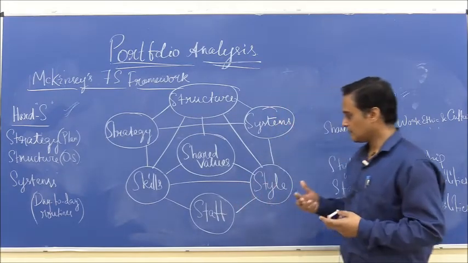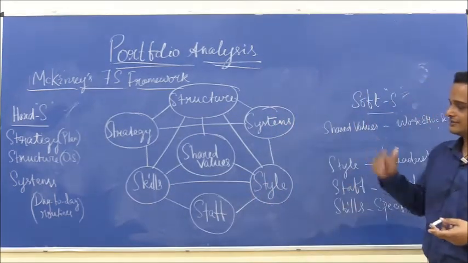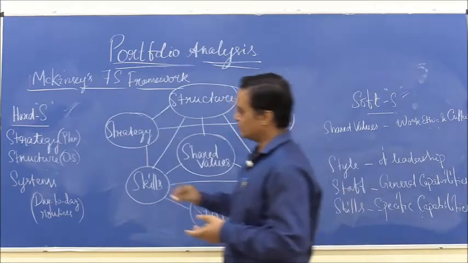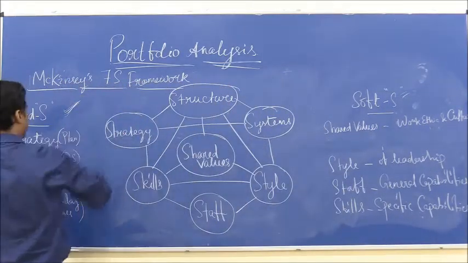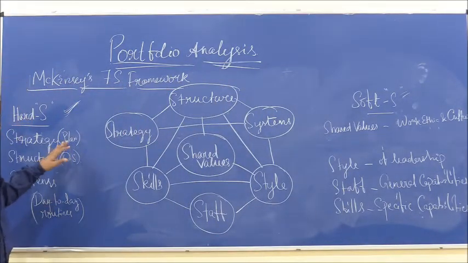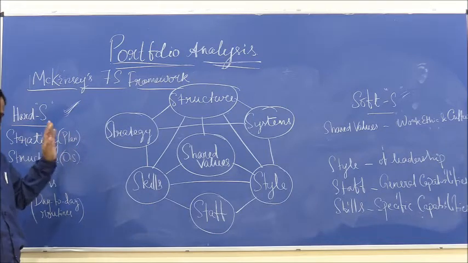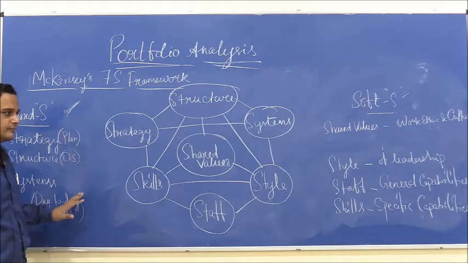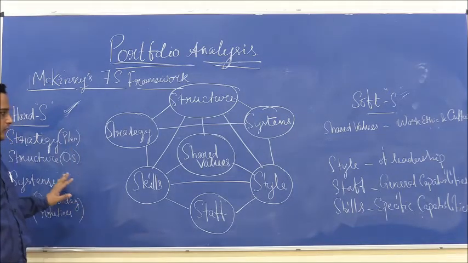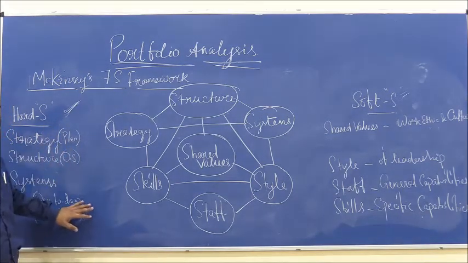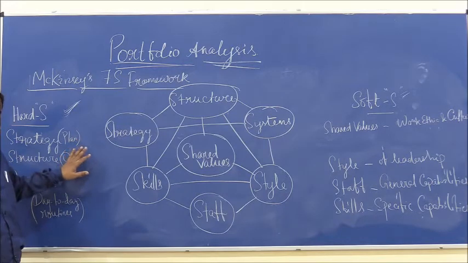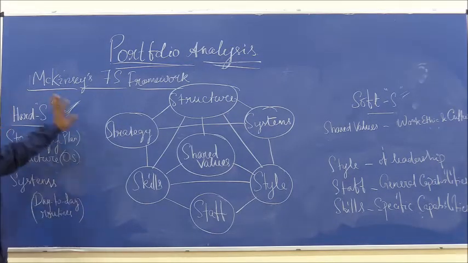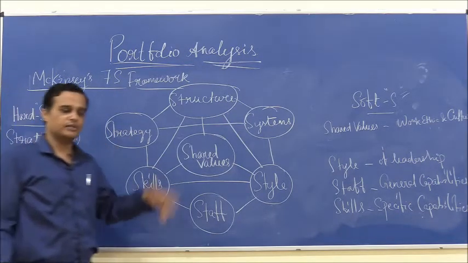So, that is about the hard S's. Now, as I said, these are called hard S's because they are tangible, they are written, they are expressed, they can be seen, they can be documented, they can be changed, all of them are observable in nature. Traditionally, the hard S's are what companies had been focusing on.